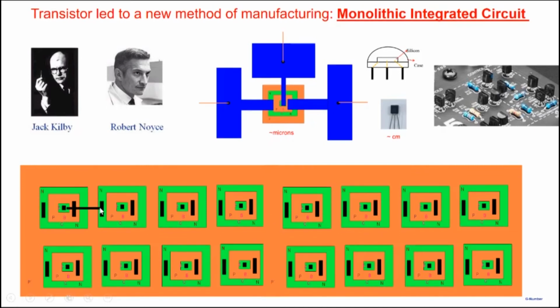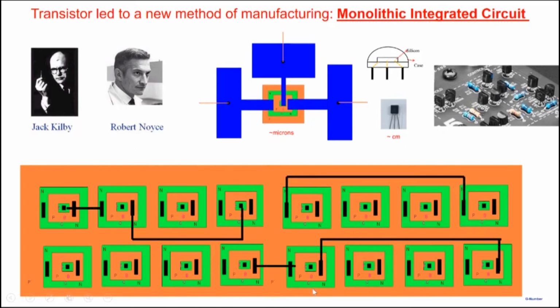You can evaporate aluminum and deposit it selectively on a piece of silicon. So I can connect the base of this transistor to the collector here. I can connect the emitter of this transistor with the collector of this particular one. So I can selectively interconnect them also.